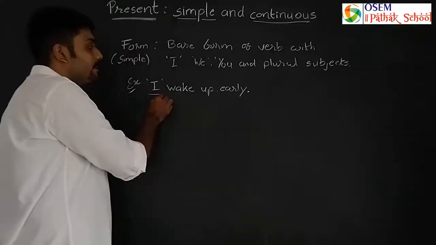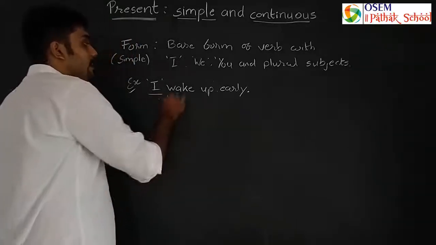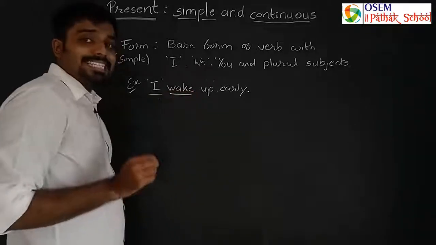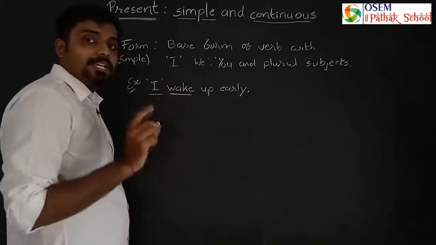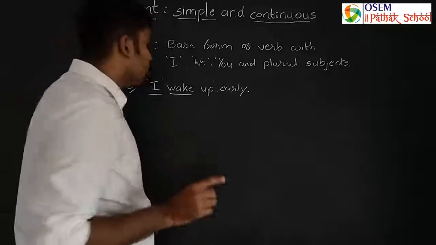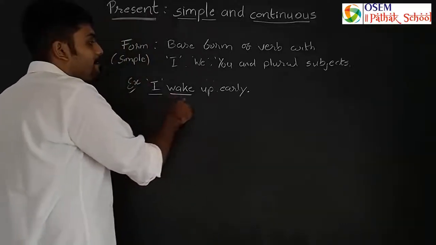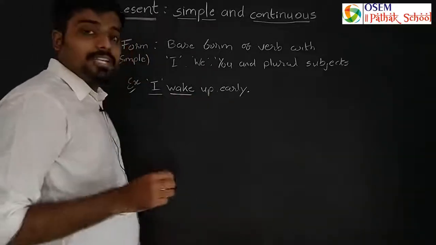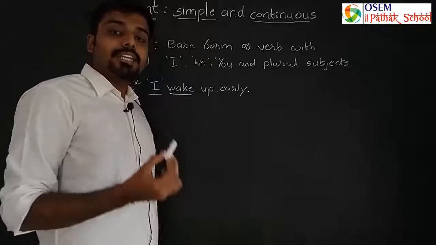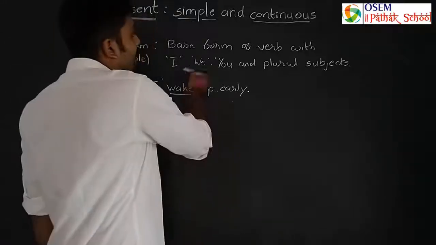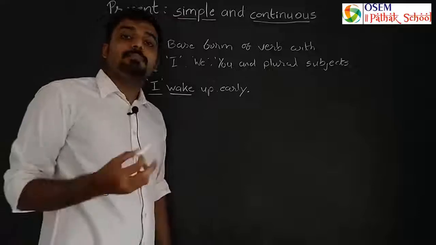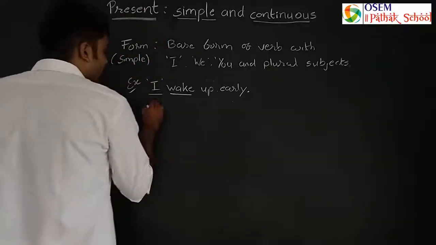So I used I here as a subject, right? And the verb is the base form, यानी कि जो पहला रूप होता है base form होता है जो verb का, वो मैंने use किया है I wake up early. So accordingly we have to use base form whenever we are using I, we, you and other plural subjects, right?